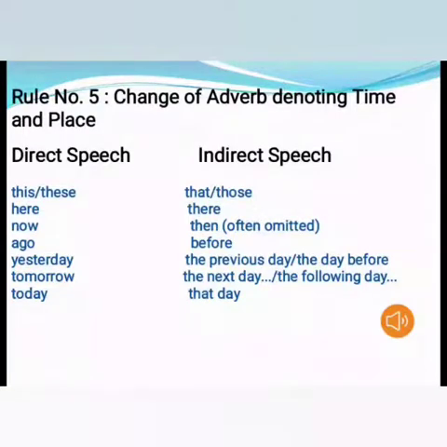And now there are some more changes also, as it is said in rule number 5. Rule number 5, change of adverbs denoting time and place. Now see how to change direct speech into indirect speech. If there is the word this or these in direct speech, then you will change them into that or those. This will be changed into that, these will be changed into those. Here changes into there, now changes into then, and in this way you will learn all the words that are changed from direct speech to indirect speech.